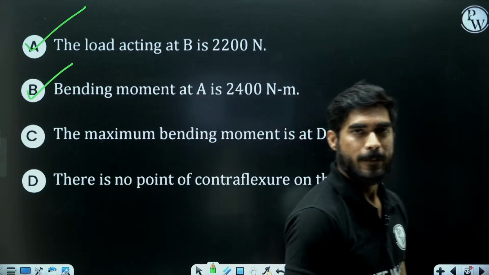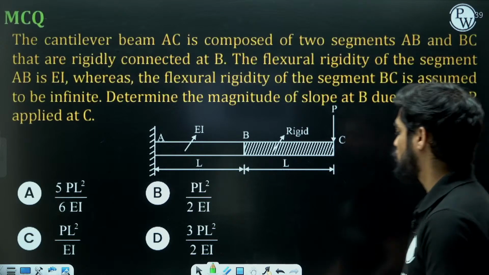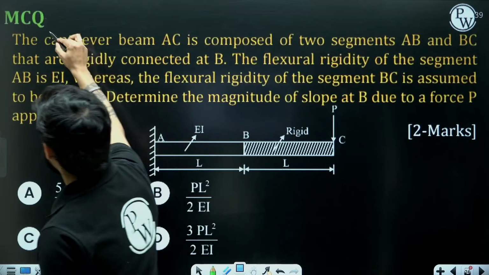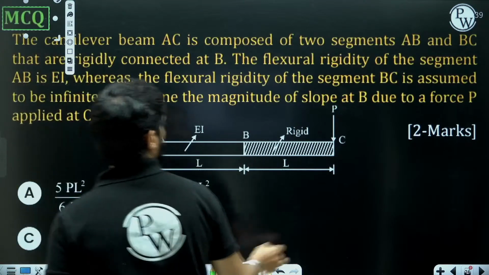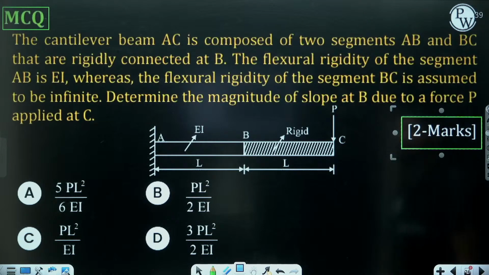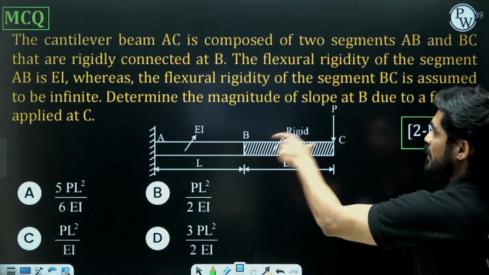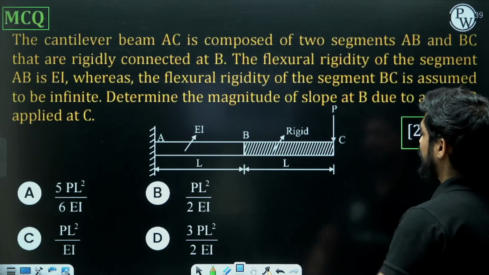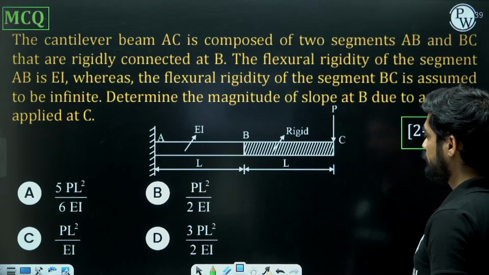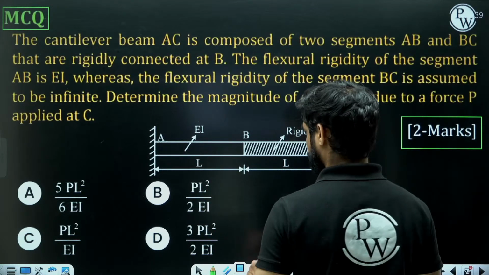Okay? Chalo. Let's move on to the next question. And this next question is an MCQ question for 2 marks. What is the question? Cantilever beam AC is composed of 2 segments AB and BC that are rigidly connected at B. Flexural rigidity of the segment AB is EI.